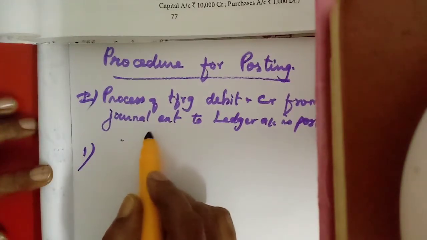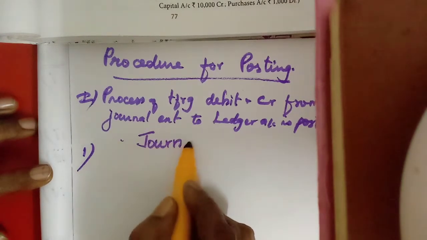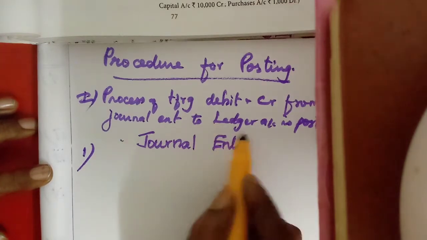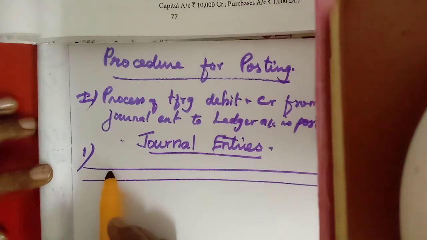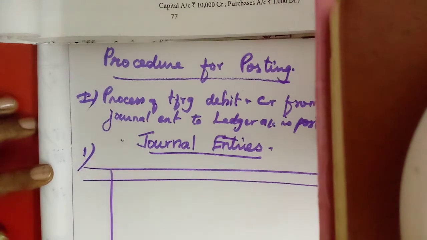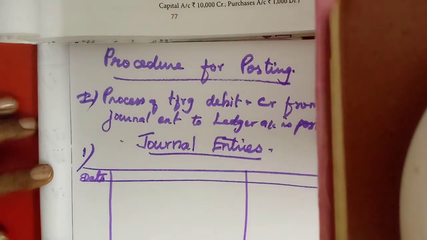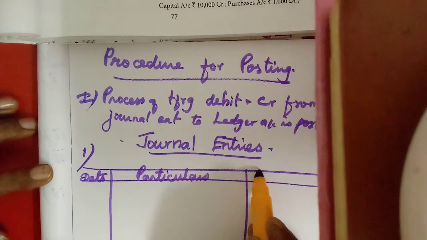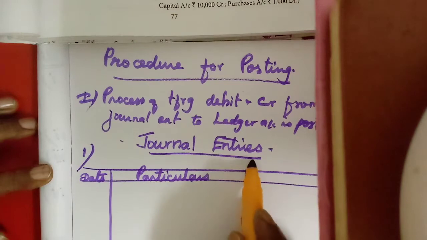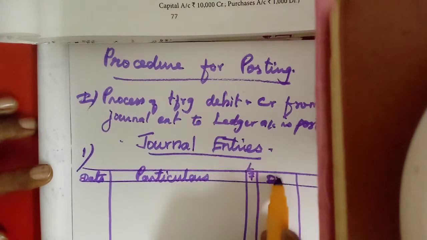How should we write it? In the books of nothing is given, so simply journal entries. Journal entries have 5 columns: date, then particulars, then LF, then the amount columns, debit and credit, with the rupees symbol on each.